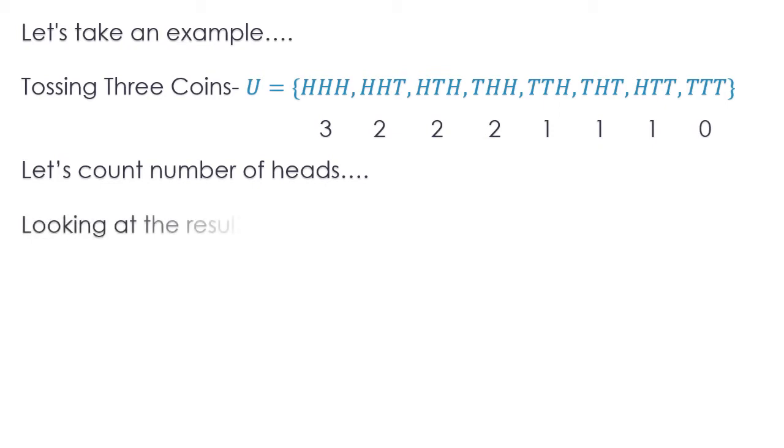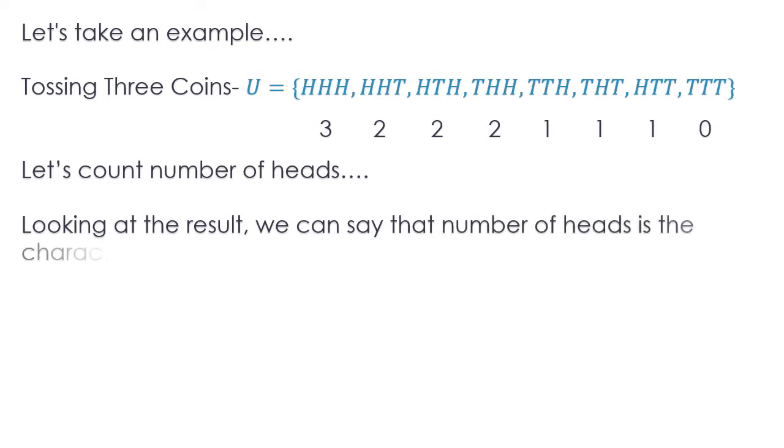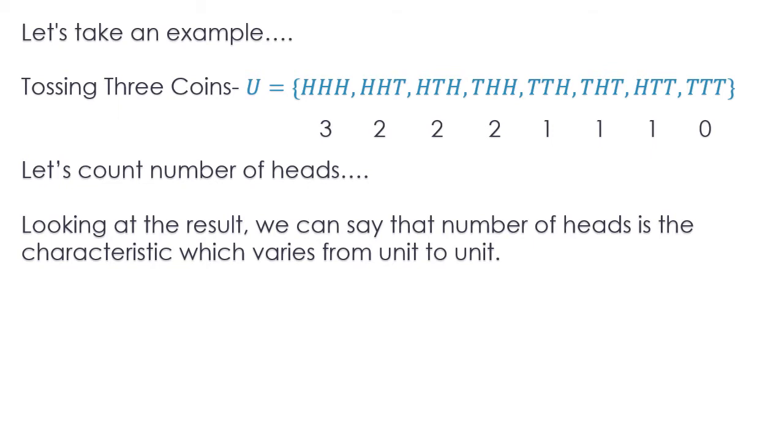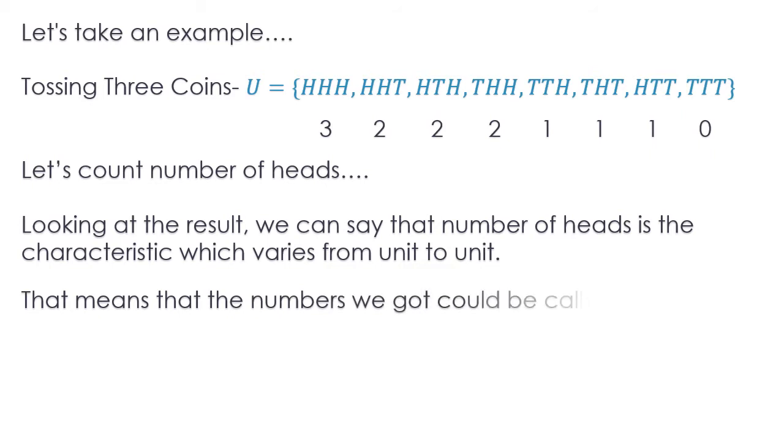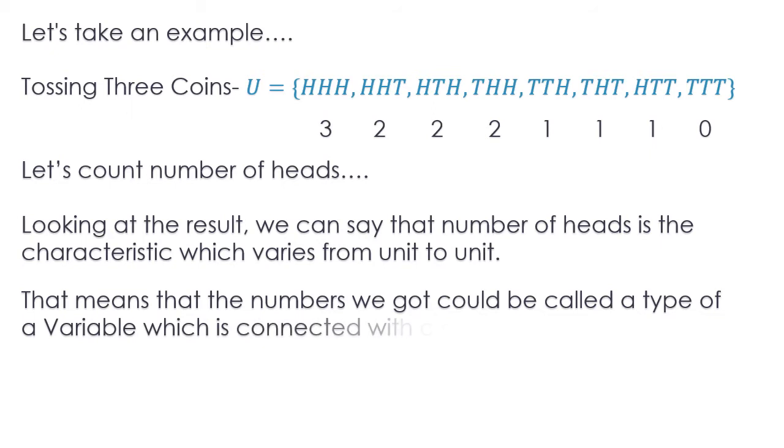That means that looking at this result, we can say that the number of heads is the characteristic, and the value of this characteristic changes from unit to unit. First we had 3 heads, then we had 2, then 1 and then 0 heads. That means that the numbers we got could be called a type of variable, and this is the variable which is connected with a random experiment.